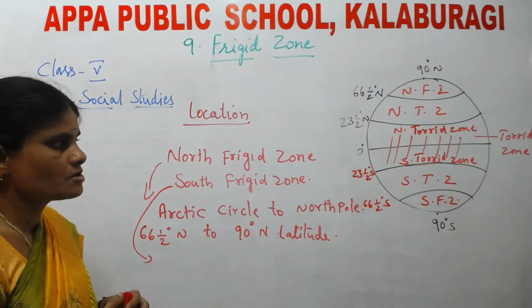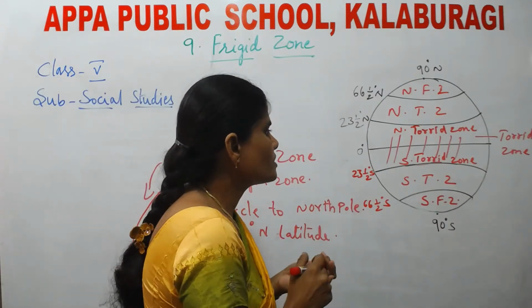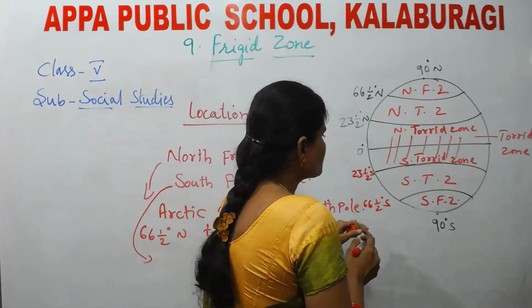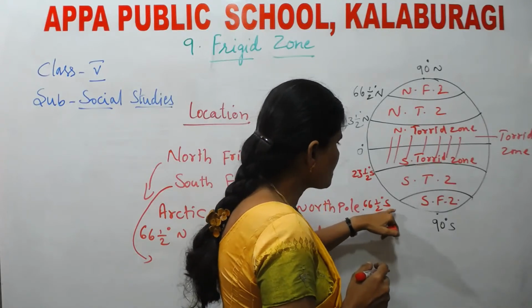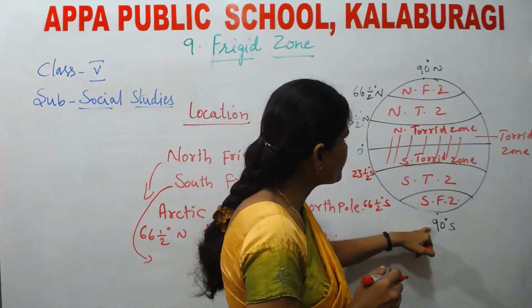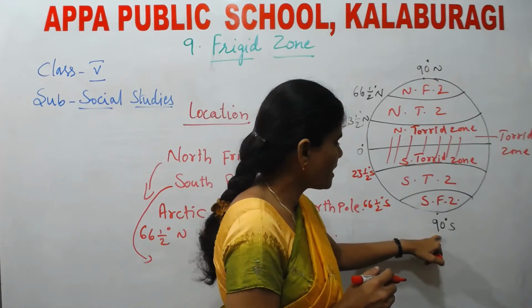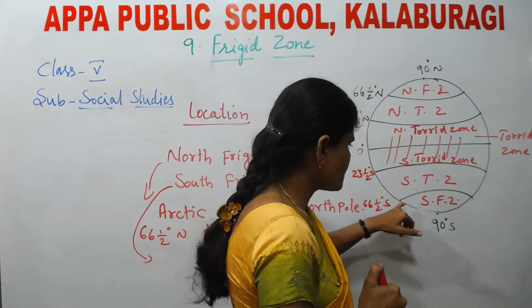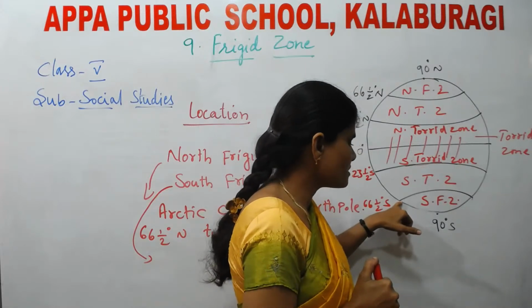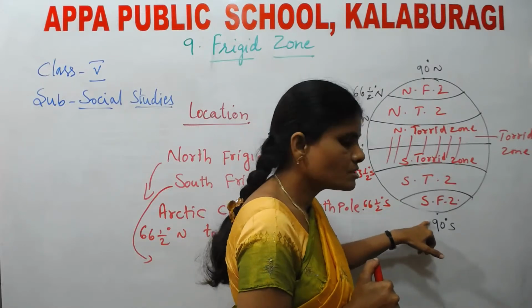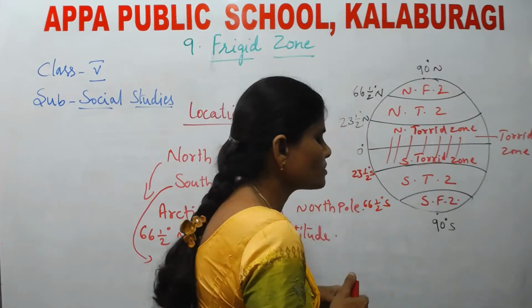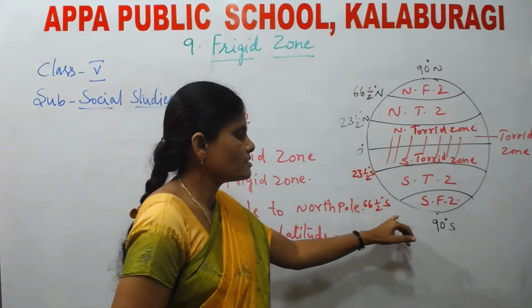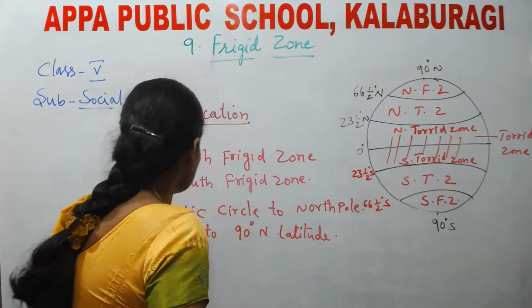Where is South frigid zone located? South frigid zone is located between 66.5 degree south latitude to 90 degree south latitude. That means it is located between Antarctic Circle. This is called Antarctic Circle. Antarctic Circle to South Pole. Understood, children? It is located between Antarctic Circle to South Pole.